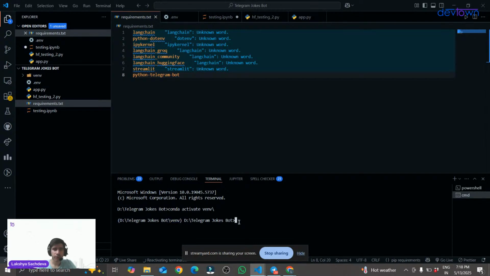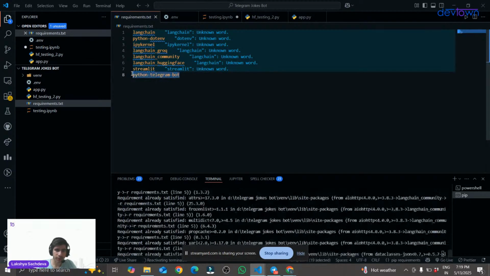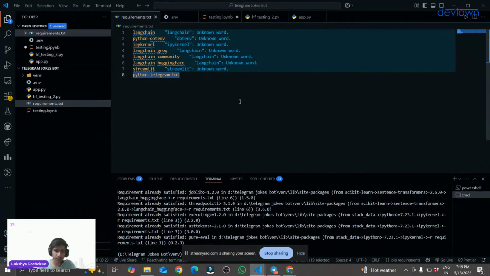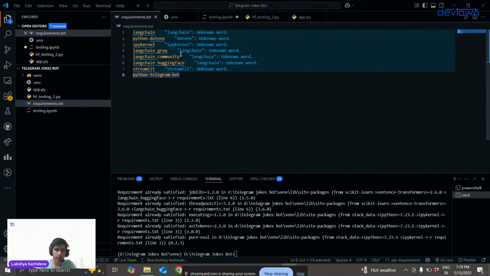Now, sir, what to do? First of all, I have to install this new library that I have mentioned here, python-telegram-bot. So I will quickly write pip install -r requirements.txt. Maybe I have installed this library before in my environment for testing purposes. That's why it's showing me requirement already satisfied. But when you run this, it will be downloading this particular library. I have already installed it for testing purposes only, so that is why it's there in my environment. But you guys can install this.